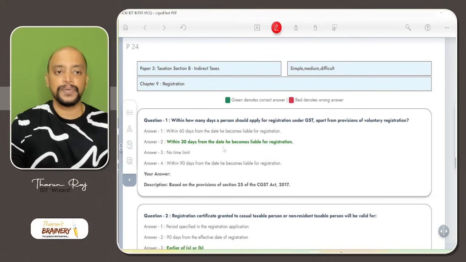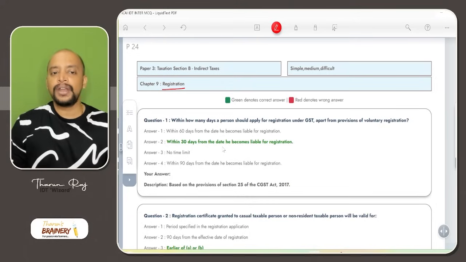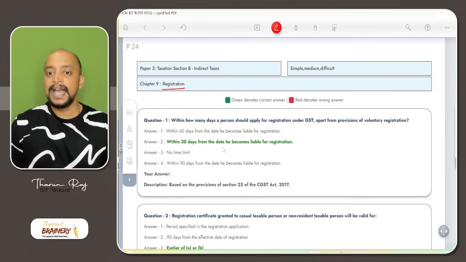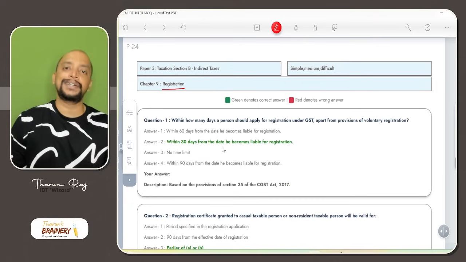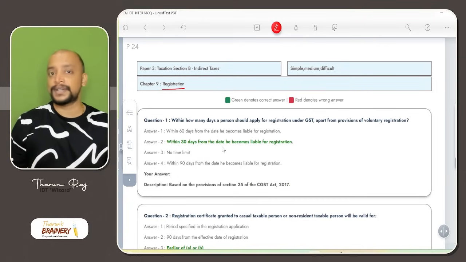Then next one is registration chapter. In this registration chapter, first question, within how many days a person should apply for registration under GST? Apart from provisions of voluntary registration, what is the time limit? 30 days from the date a person is liable to get registered.